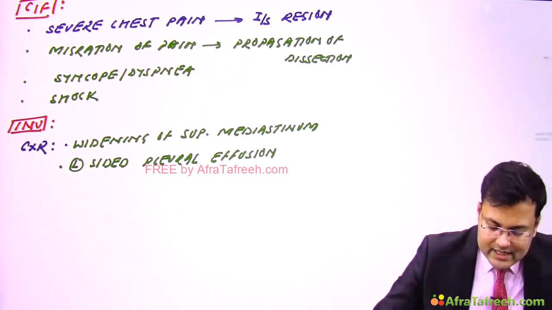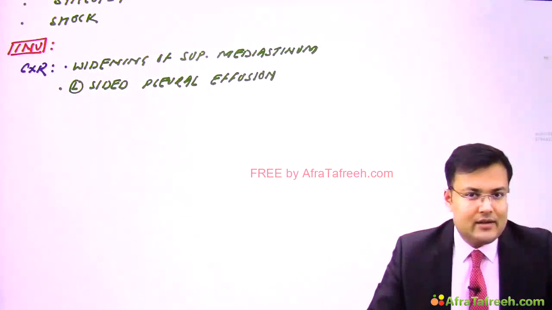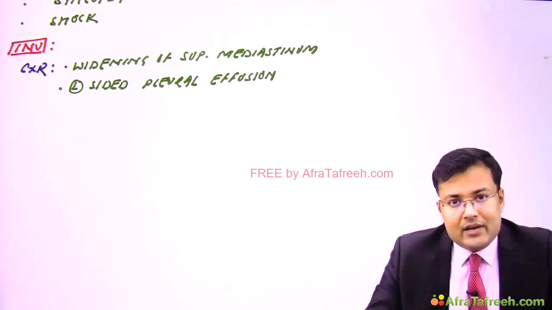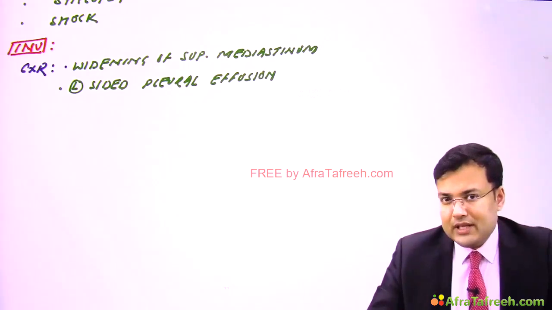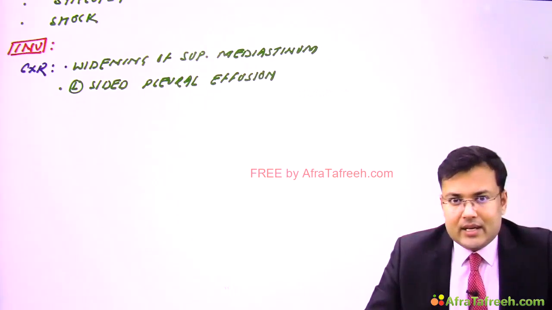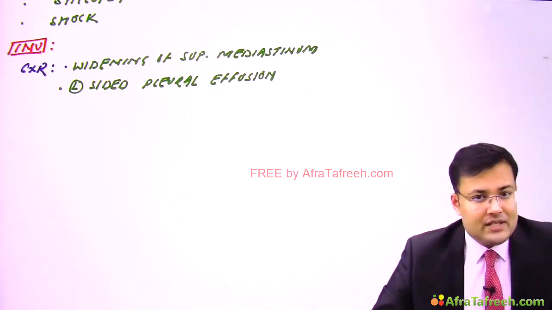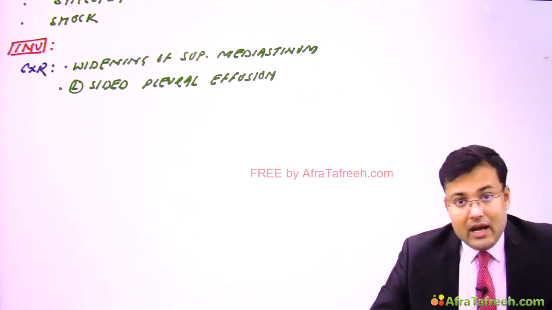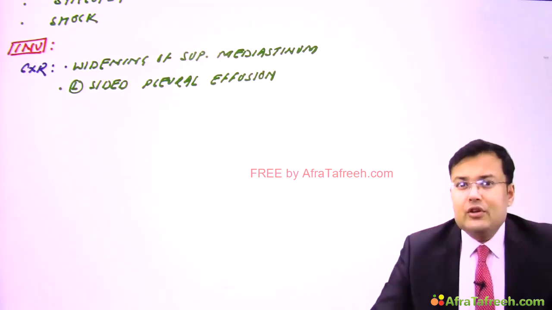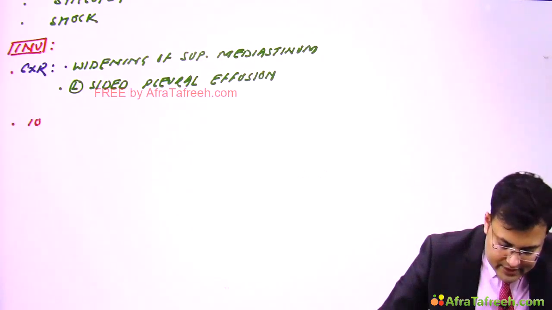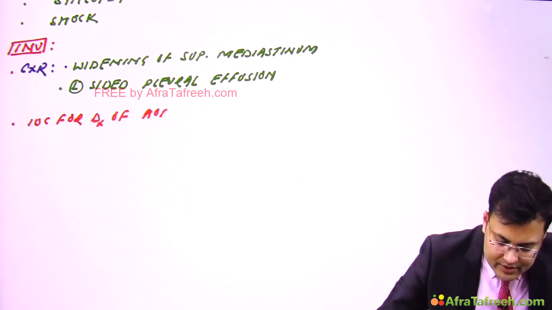Second, investigation of choice is asked for aortic dissection, and the investigation of choice is dependent on the general condition of patient, whether patient is stable at the time of presentation or patient is unstable. If patient is stable, the investigation of choice is CT angio. And if patient is unstable, we go for transesophageal echocardiography.